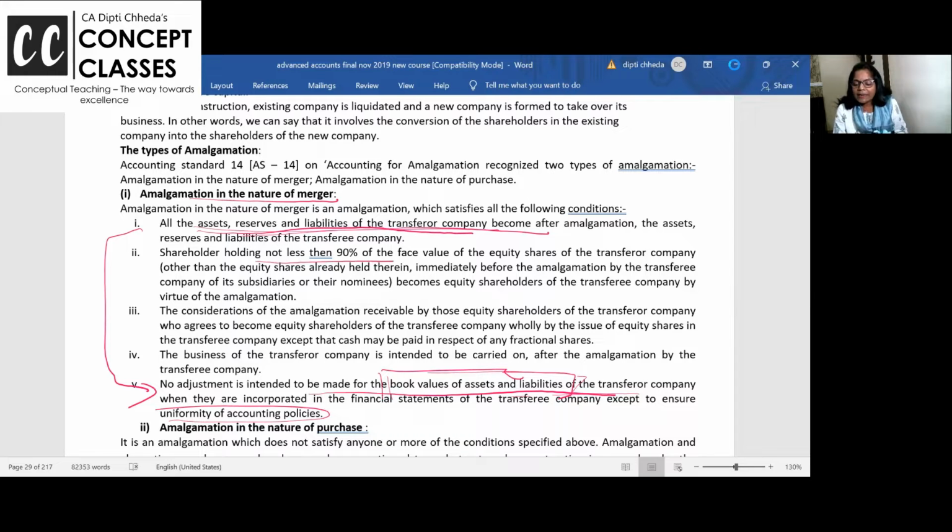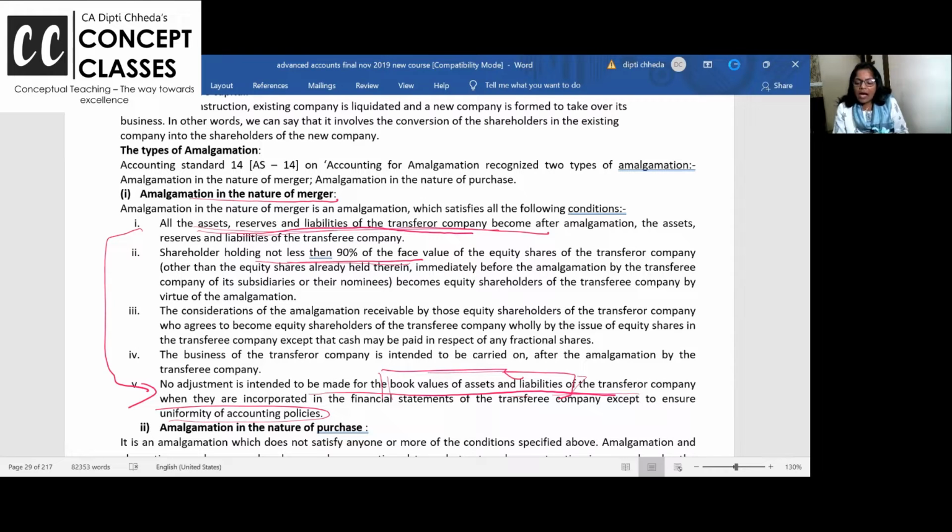Now, 90% of the shareholders should agree for this amalgamation. You can't say 60% are agreeing, remaining 40% don't want to merge, so take cash and bye bye. If so, then it is amalgamation in the nature of purchase. For merger, 90% of your shareholders should agree.